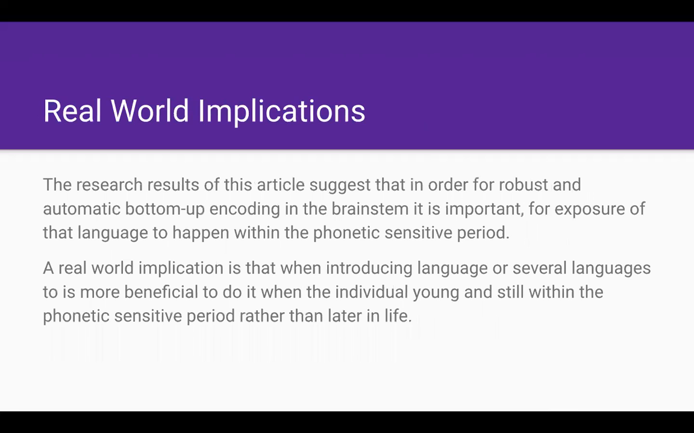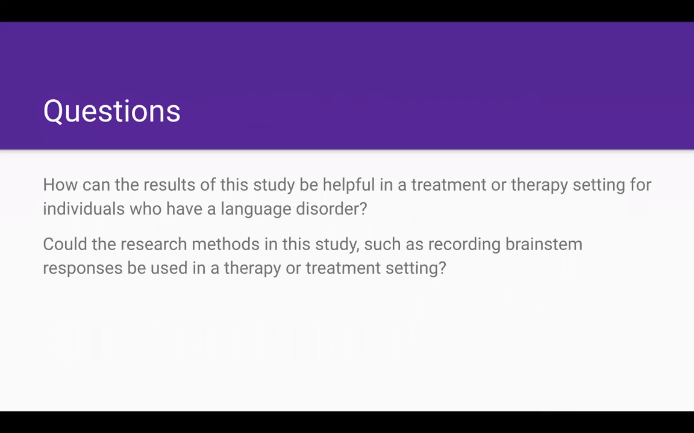Real-world implications. The research results of this article suggest that in order for robust and automatic bottom-up encoding in the brainstem, it is important for exposure to that language to happen within the phonetic sensitive period. A real-world implication is that when introducing languages or several languages, it is more beneficial to do it when the individual is young and still within the phonetic sensitive period rather than later in life.